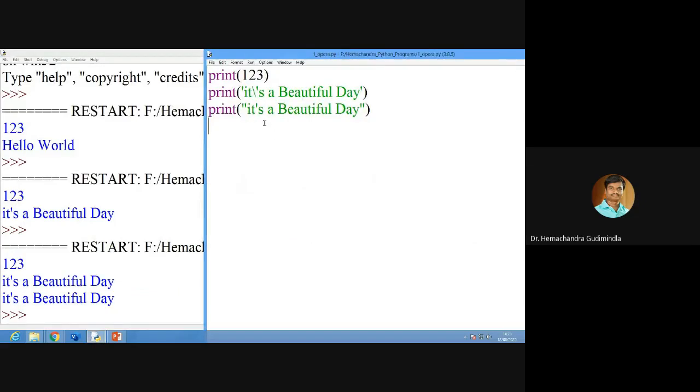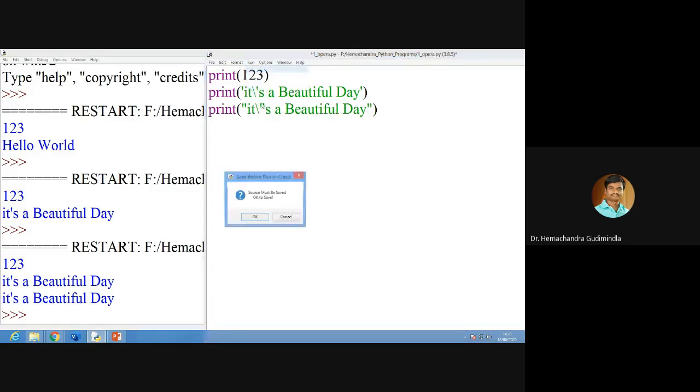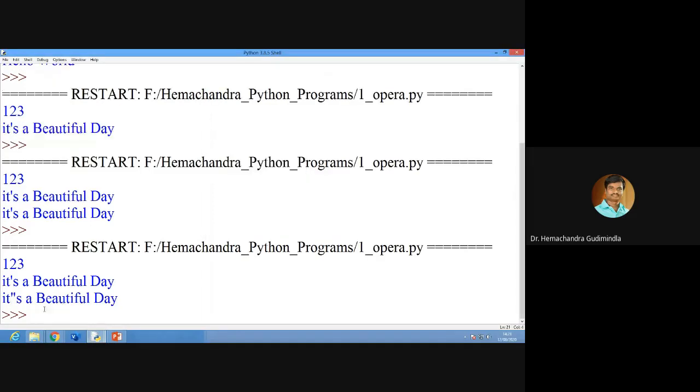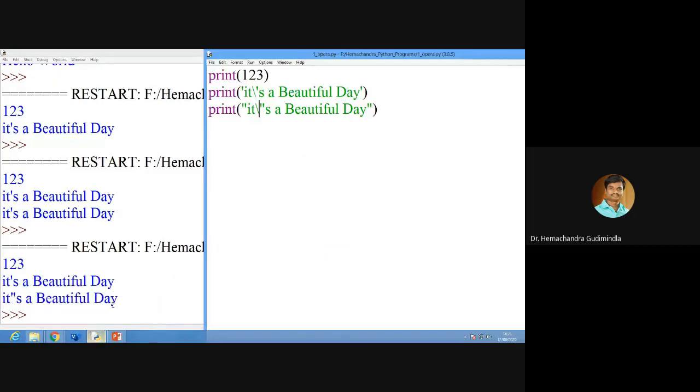Sir, how do we know whether there is an error or not? Simply, whatever you are writing inside the brackets will show in another color. This is a simple thing. Sir, if I give a double quote here, will it give an error or print? Definitely it will give an error. In that case, again I have to give the backslash, and now this one will execute. These are the basic things I want to tell you.